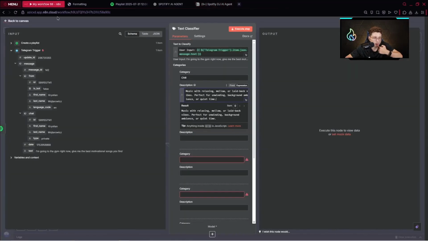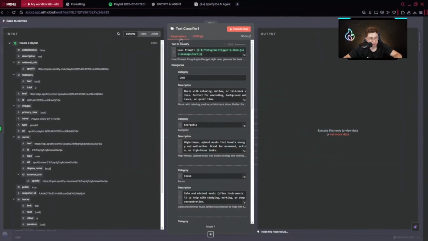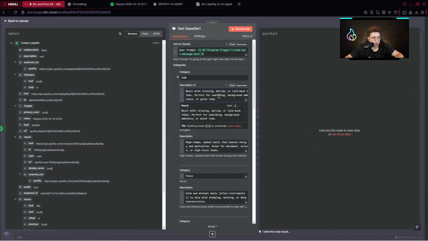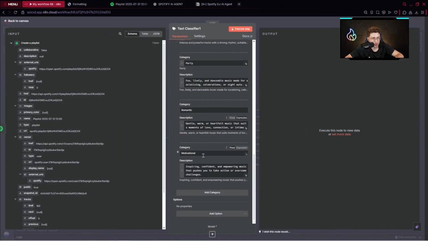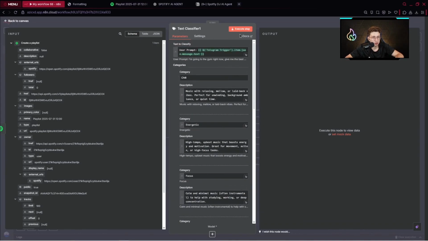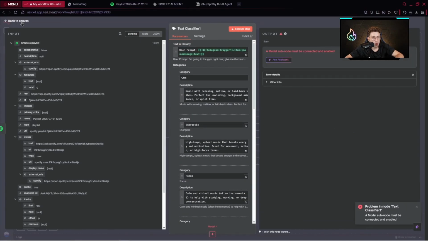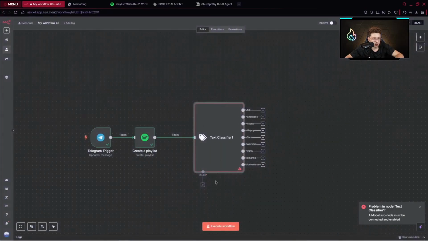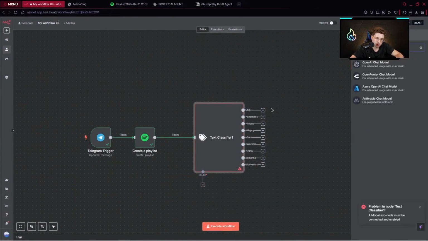But with all that being said, let me fill it in on my own, and afterwards I will show how it works. So it looks this way. We've got a user prompt, a description for each category, up to motivational. And afterwards we can execute the step. But we need to choose a model, of course. So let's pick a model.